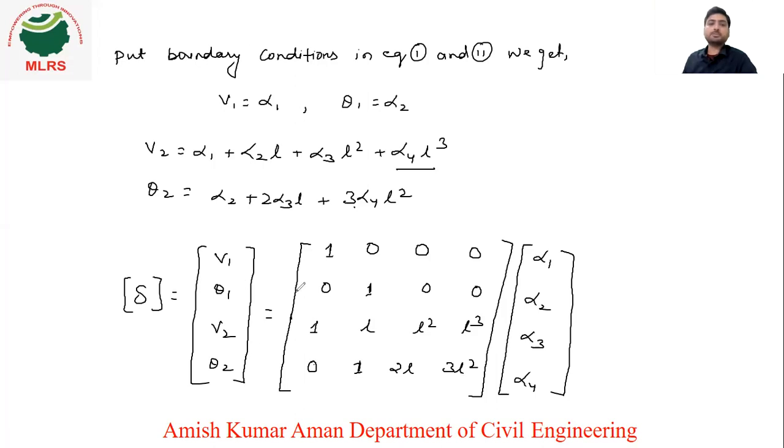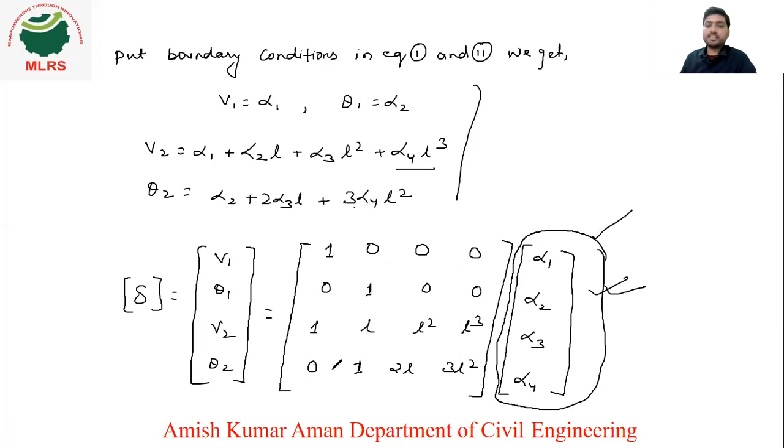So we have developed this displacement matrix. We have converted these equations into a matrix form. Now, if we want to find the shape function, what do we need to find? We need to find alpha 1, alpha 2, alpha 3, alpha 4. We need to make these the subject, so this matrix will go downside.